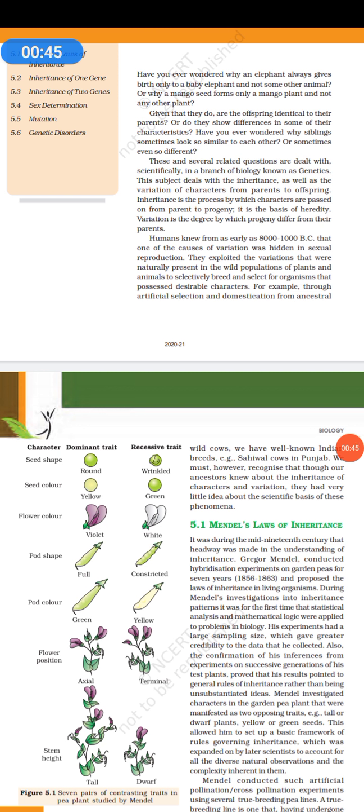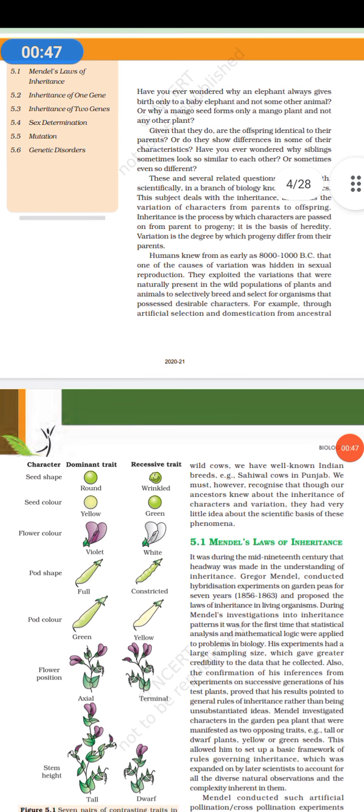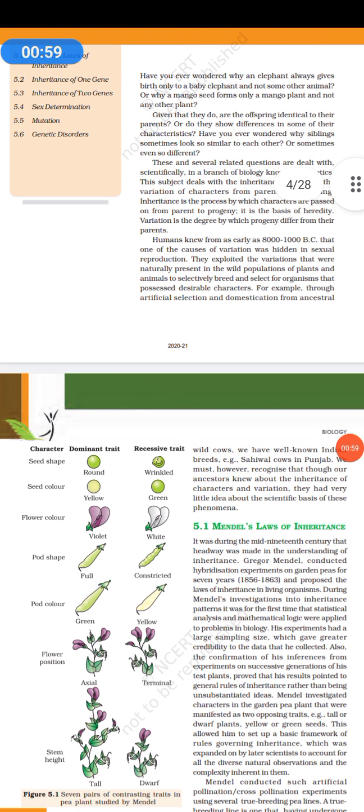Okay, so humans knew from as early as 8000 to 1000 BC that one of the causes of variation was hidden under sexual reproduction. Whenever there is sexual reproduction, variation occurs.